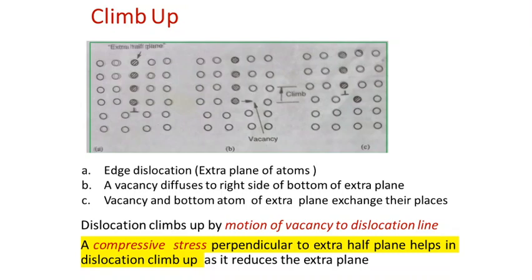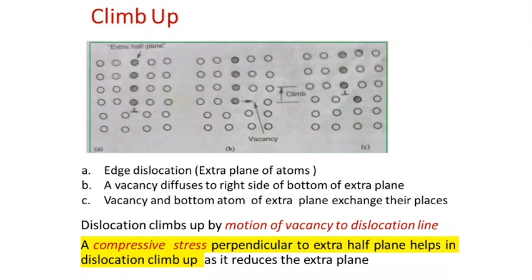In such a case, if a vacancy plus edge dislocation exists in a material, or adjacent to an edge dislocation we can observe a vacancy, and if we are deforming the material, externally applying a deforming force, a compressive force or tensile force, how do these dislocations as well as the vacancy behave upon applying that external force?